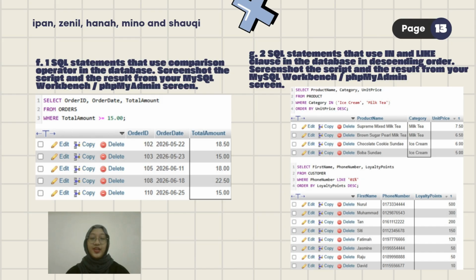This slide shows three SQL statements using different conditions to filter data from the database. The first query uses a comparison operator to display orders with a total amount greater than or equal to RM15. The second query uses the in clause to retrieve products that belong to either the ice cream or milk tea categories. The results are sorted by unit price in descending order. The third query uses the like clause to find customers whose phone numbers start with 01. The results are then sorted by loyalty points from highest to lowest.